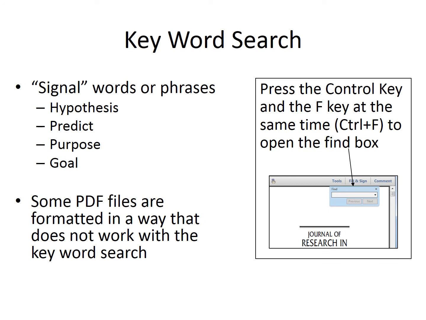All of the articles we'll use in this class are available as electronic files, and we can take advantage of that to do work more efficiently, even beyond being able to download them from home instead of making a trip to the library. In many cases, we can use the find function in Acrobat Reader or in a web browser. That can be really helpful when we know that authors use certain keywords when writing about particular things. For example, when you're learning about the focus of the article, you can look for the words hypothesis, predict, purpose, or goal.